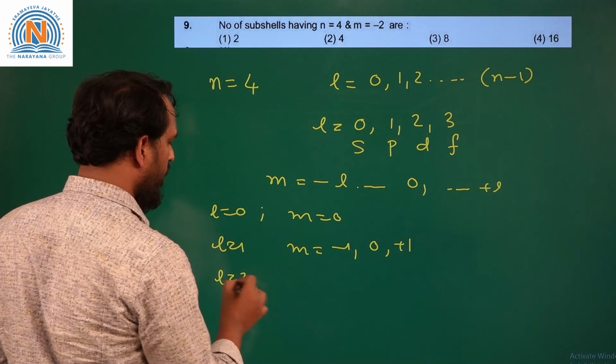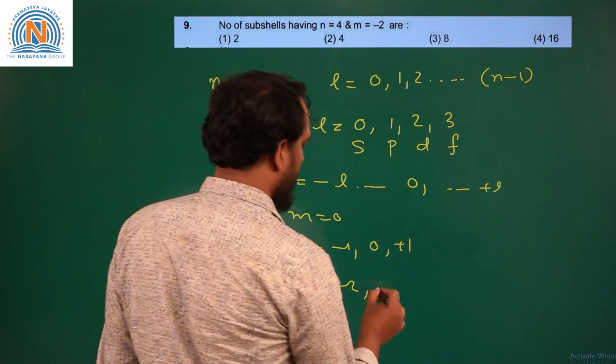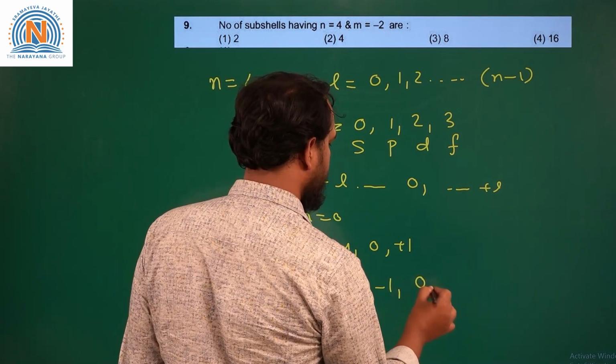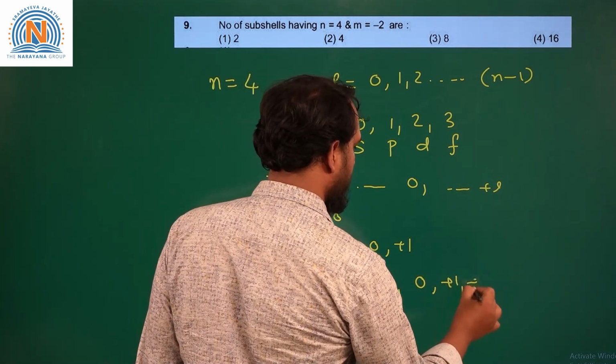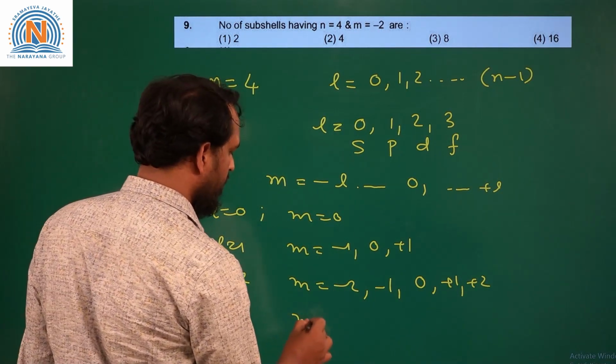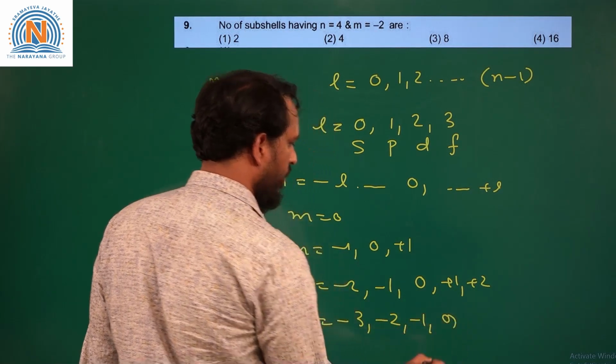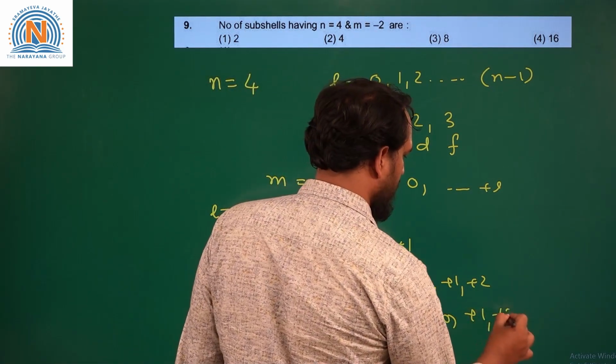If L is equal to 2, M is equal to -2, -1, 0, +1 and +2. If L is equal to 3, M values are -3, -2, -1, 0, +1, +2 and +3.